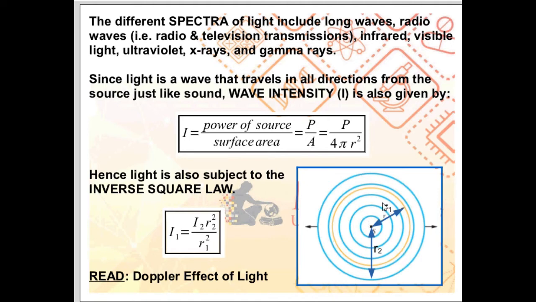For instance, in this figure, light travels away from the source in all directions. So basically, the surface area is spherical. And the surface area for the sphere is 4 pi r squared. So I is equal to power over surface area for a spherical surface area. I is power over 4 pi r squared.